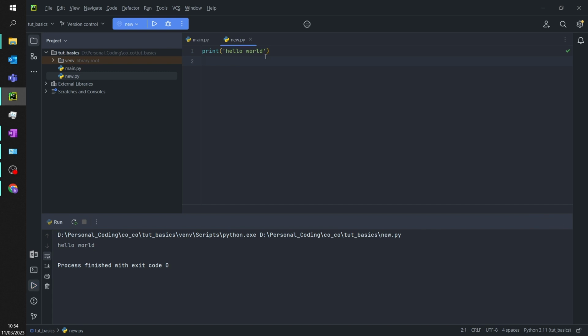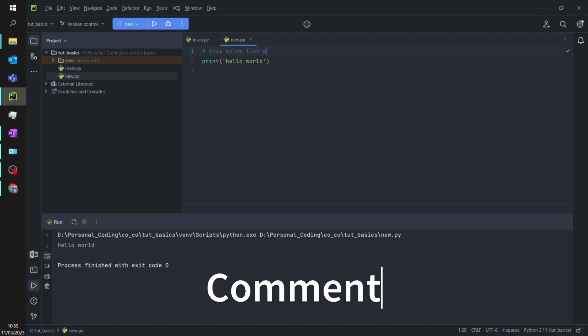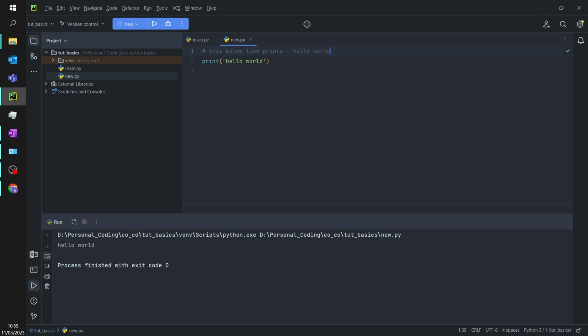Let me say I want to add some comments, which will help others understand what I'm trying to say. You can give a hashtag and write some comments. So this below line prints something. This is one comment, the basic introduction to what a comment can do. Sometimes we write too many lines and we don't know what is happening where, so at such instances we can use a comment to simply explain. So those are the basics: what a comment is and how to print the basic hello world.